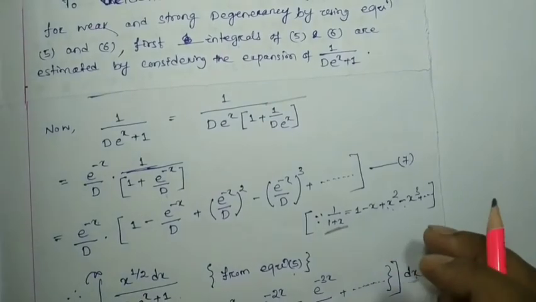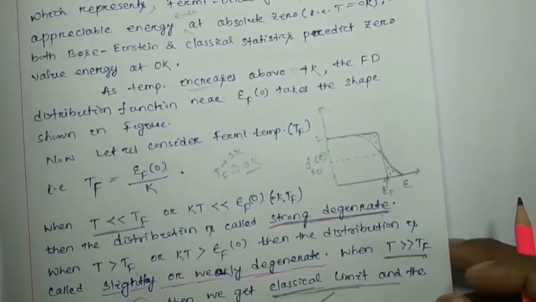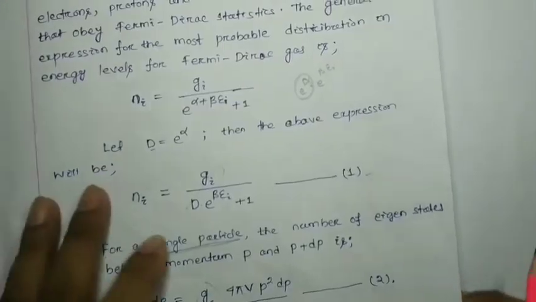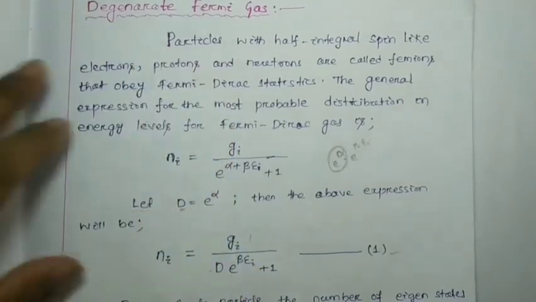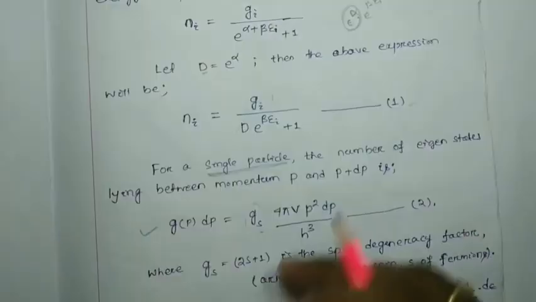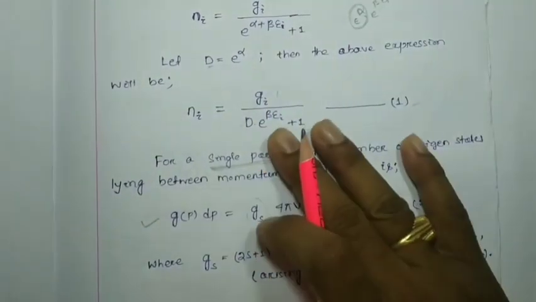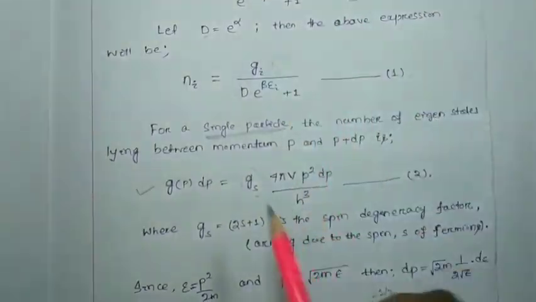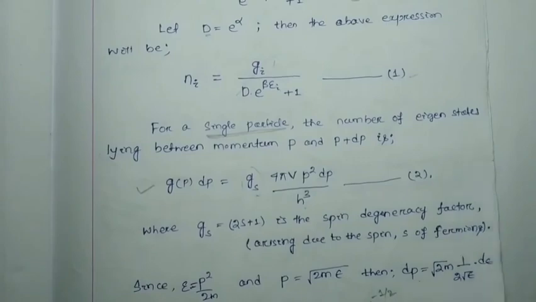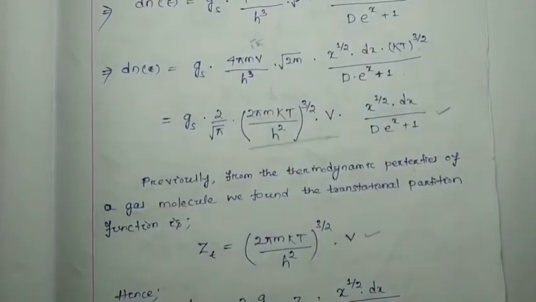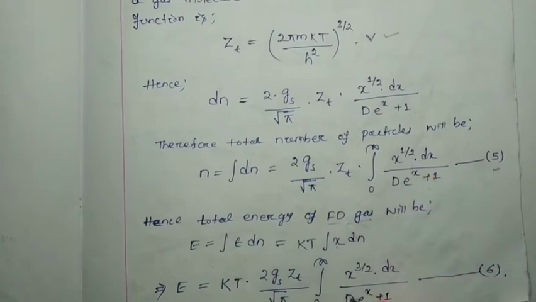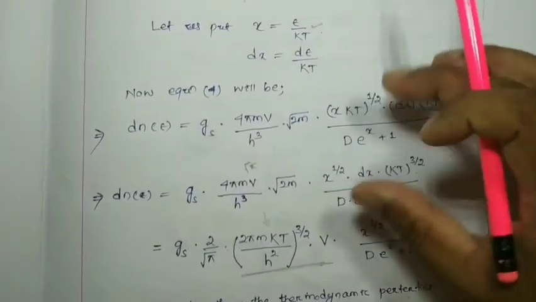Now the question is how much I have to write in the exam for the 10 to 12 marks. For the 10 to 12 marks, how much do I have to write for the degenerate Fermi gas? See, for the degenerate Fermi gas you have to write this much, and these things in your note, you can just squeeze it, one step you can omit over here. Here our motivation is that we have to write this N and E in this format, right? So here you can omit one or two steps.